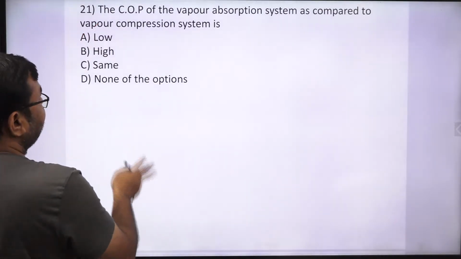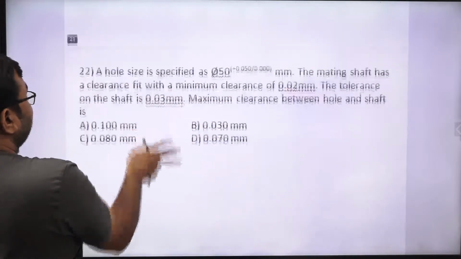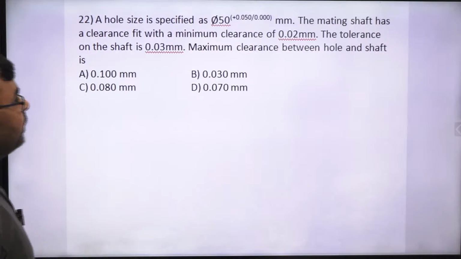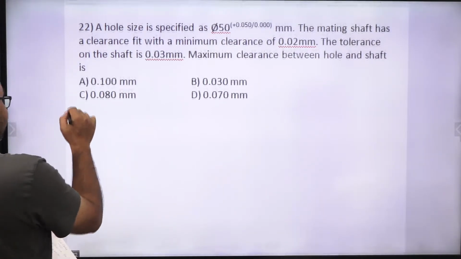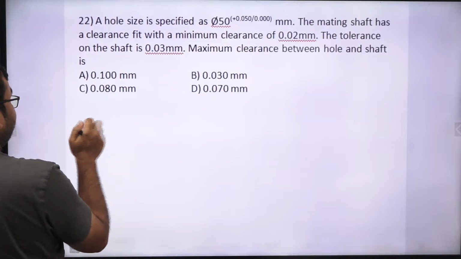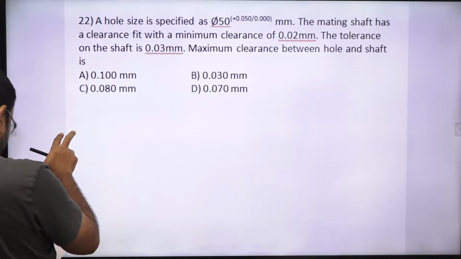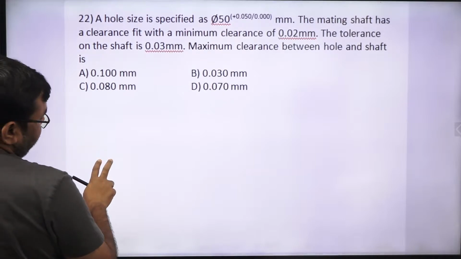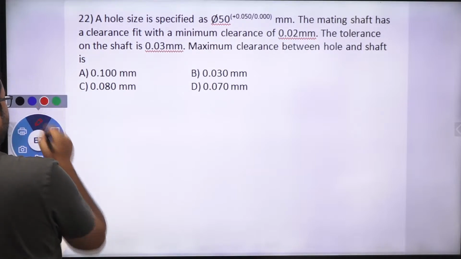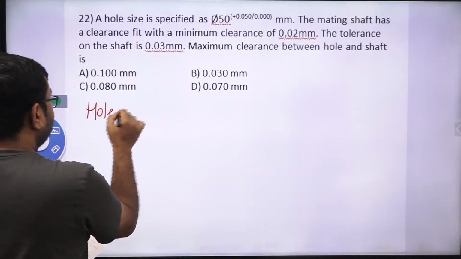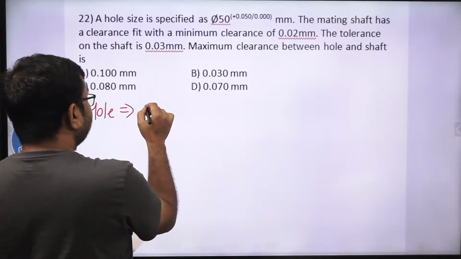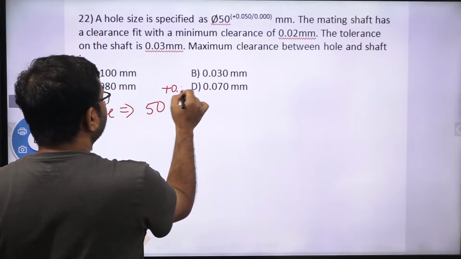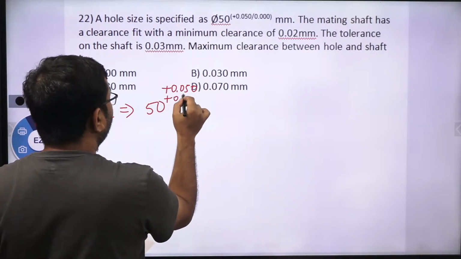Okay, so let's see another question. A hole size is specified as 50. Let's say, suppose if I talk about hole, then you can see here its size is given, that is 50 is the diameter whose limit is 50.050 plus 0.000.